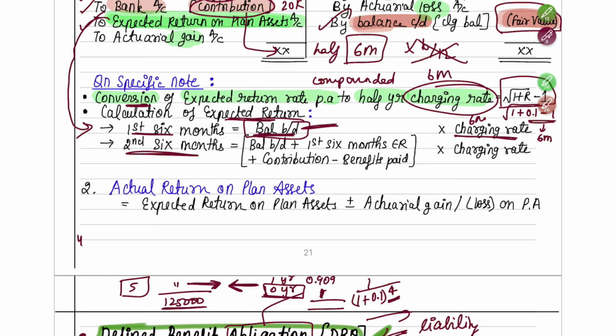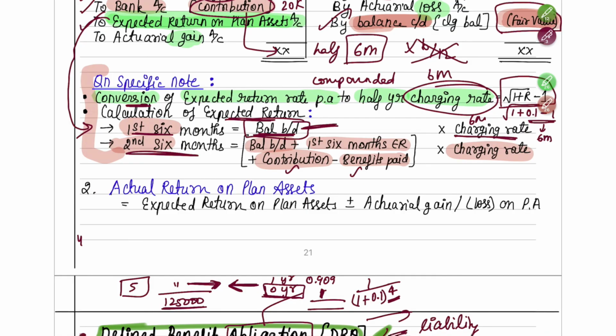After that, in the second 6 months, they'll tell you in the question that a few contributions were made, benefits were paid, etc. So what you have to do is take the opening balance, plus the return you have earned in the first 6 months, plus contribution if you have made any, and out of it if any benefit you have paid, reduce that. After this is done, on that again apply the 6 months charging rate. So yearly, first 6 months you calculate, then second 6 months you calculate, like that you'll get a yearly expected return. These both points are question specific points, you will be able to understand better when we do the question.